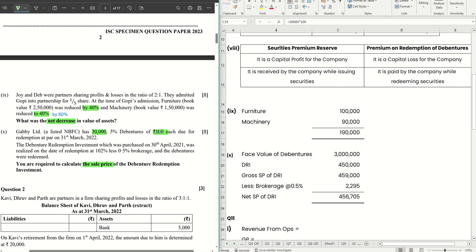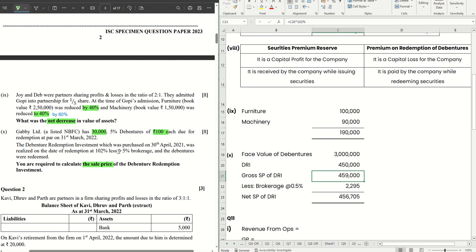Now, this debenture DRI has to be 15% of the face value of the debentures which are getting redeemed by the end of that financial year. So 15% of 30 lakhs is 4 lakh 50,000, right? Now these are redeemed at 102%. So the gross value of this is 102% of 4 lakh 50, which is coming to 4 lakh 59,000.